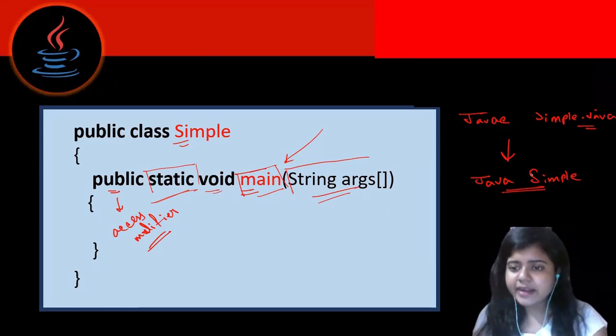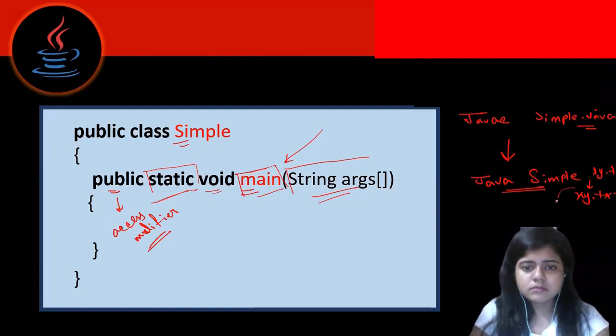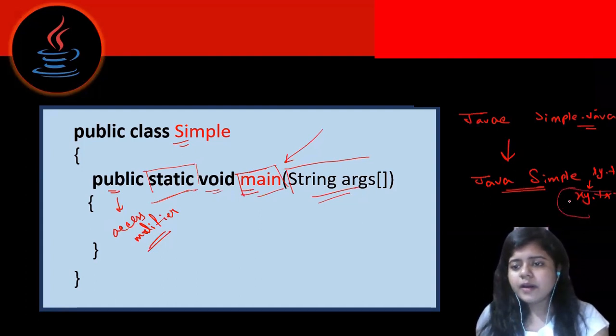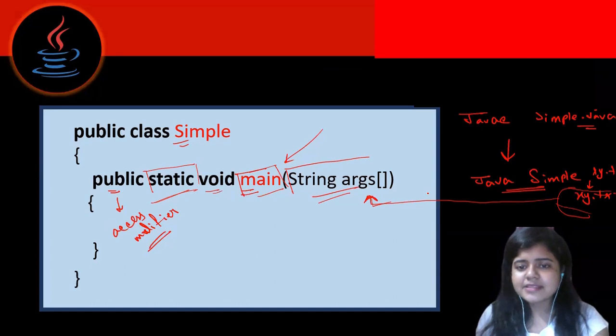I can write anything like an xy.txt file here. In that particular case, this xy.txt will be considered as an argument.